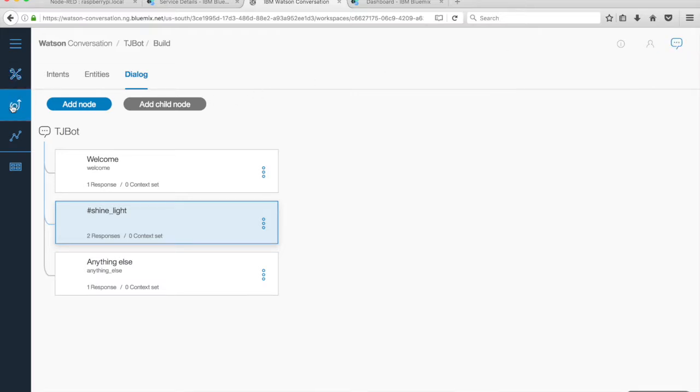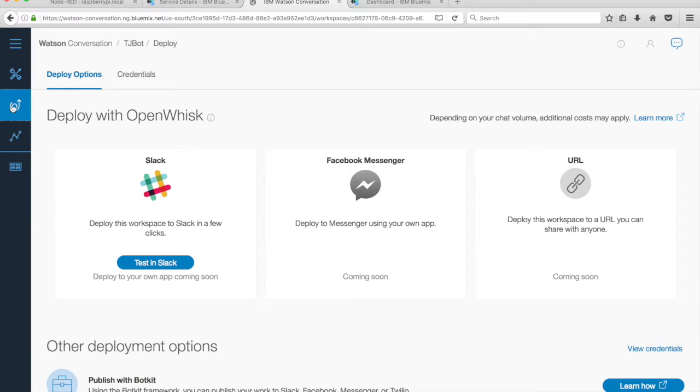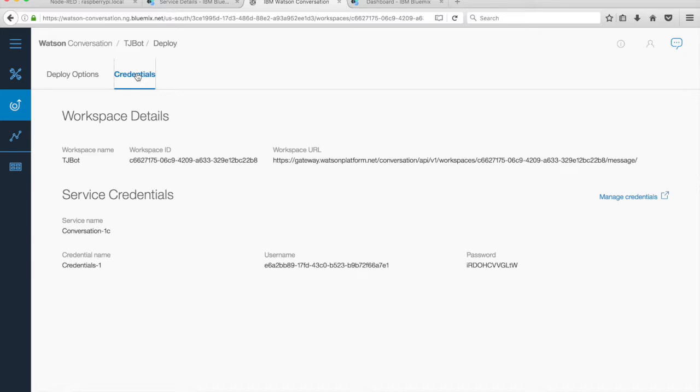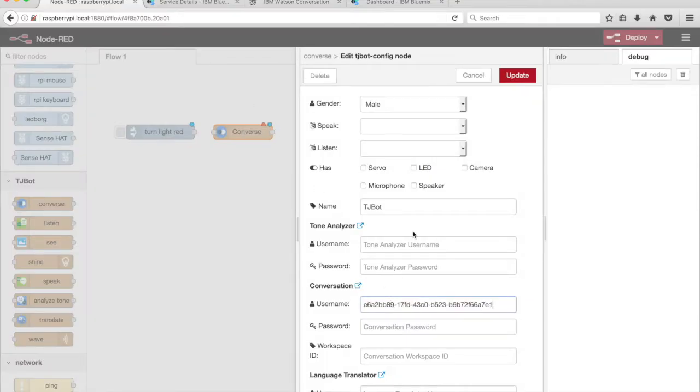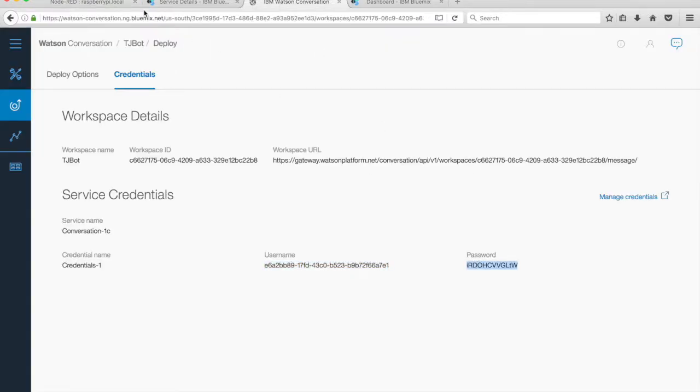Click on Deploy in the menu on the left. Click on the tab labeled Credentials. Copy the username, password, and workspace ID into the fields back in the Node-RED editor.